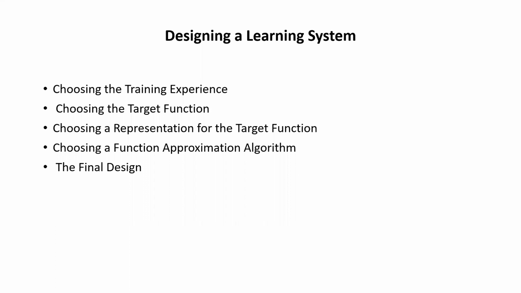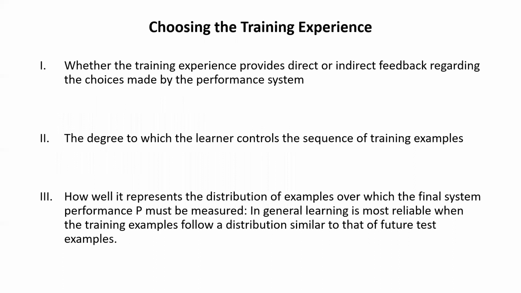So, before we use a machine to do some task, first we need to design a learning system. In this we have a few steps. First is choosing the training experience. Second is choosing the target function. Third is choosing a representation for the target function. Fourth is choosing a function approximation algorithm. And fifth is the final design. Let's discuss all of these one by one.